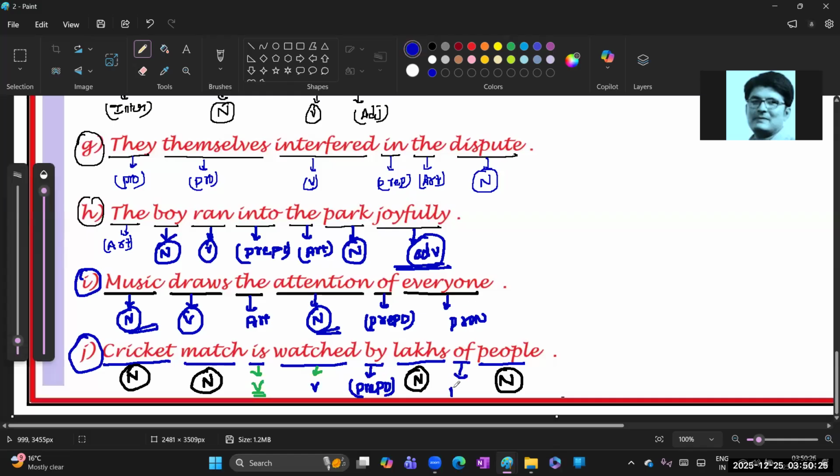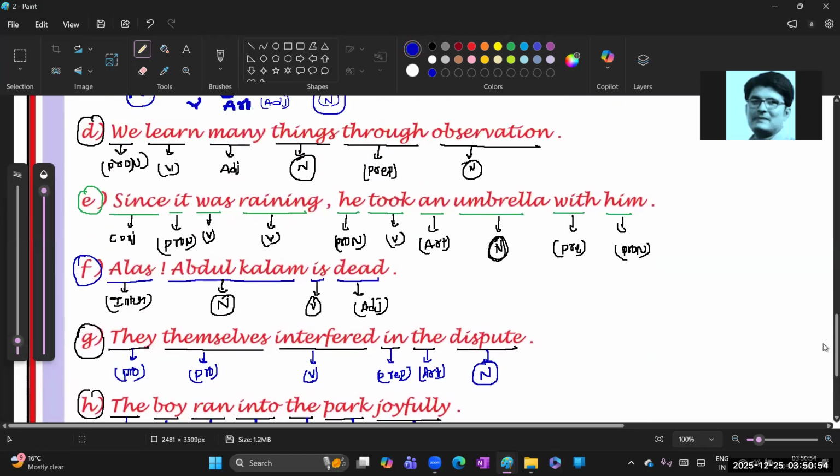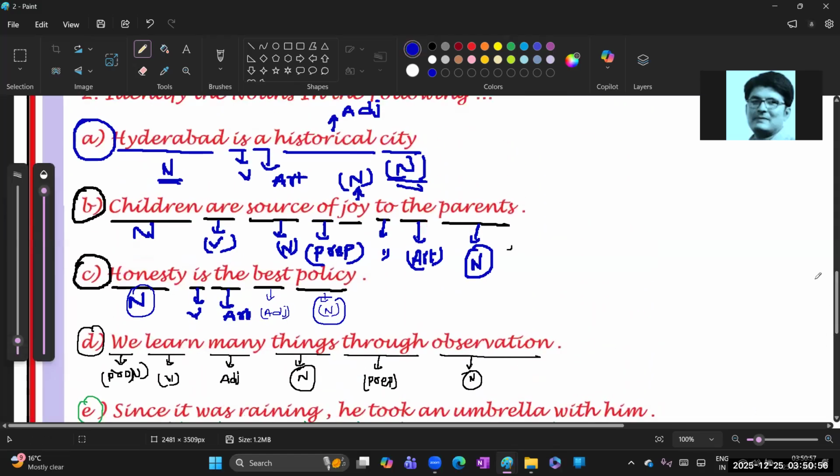Next, of, yes, it is also a preposition. See guys, in a few government exams, they may ask how many prepositions are there, or how many nouns you can find in the given word. So this is a part of nouns, we practice it like this.